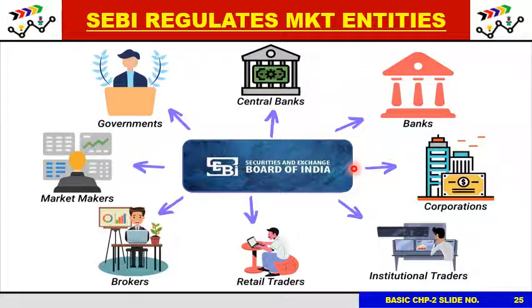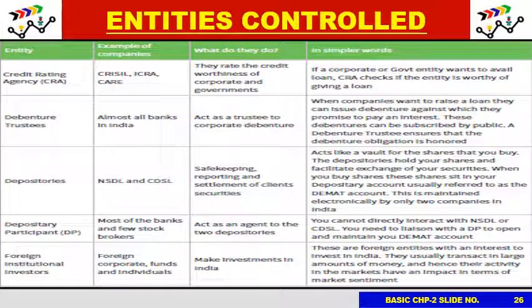Now, similar to the previous photograph, this photograph also tries to tell that SEBI is regulating all these market entities. So these are a set of market entities, and this photograph represents that SEBI is trying to regulate all of them by having a specific set of rules for each one of them and a common set of rules for everyone. Now this is just theoretical. You can just pause whenever you want and read it.